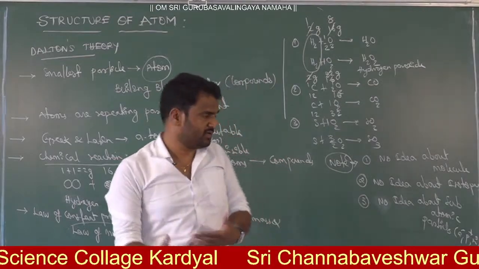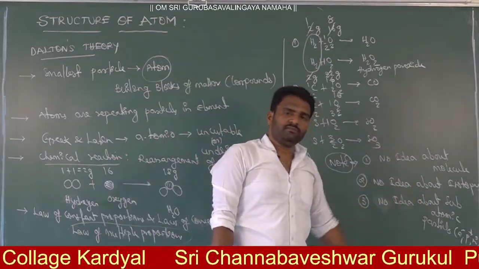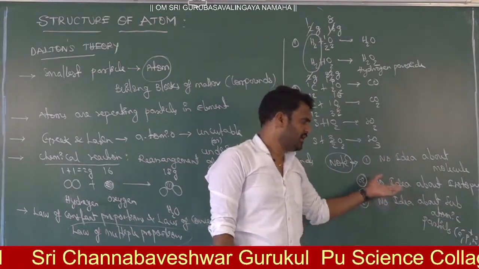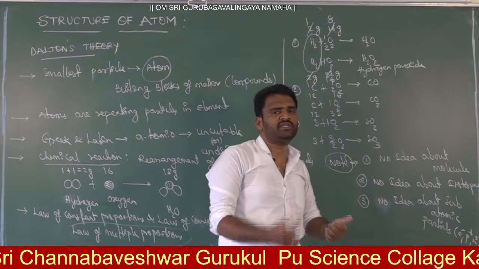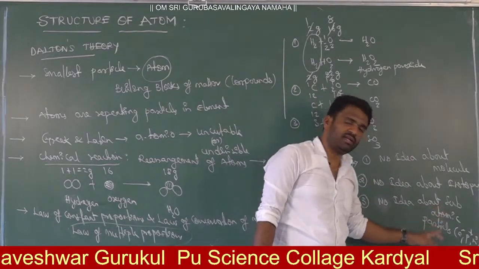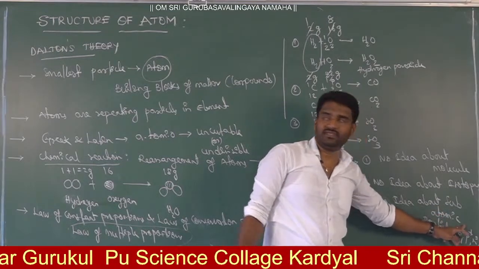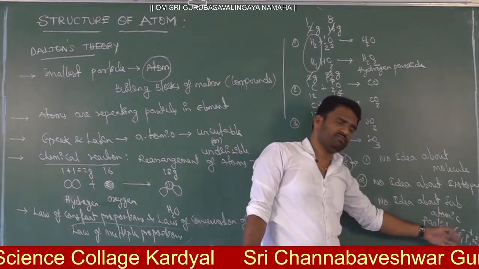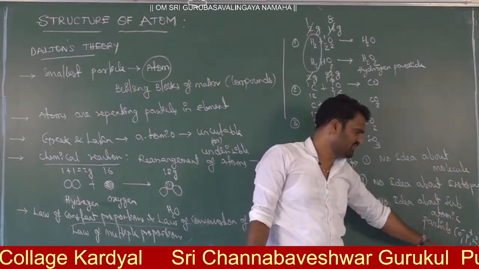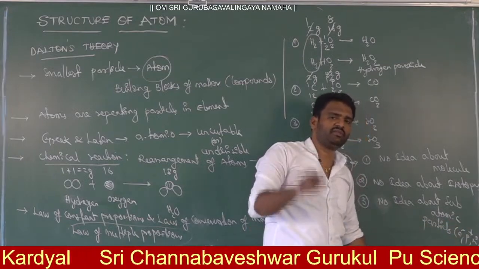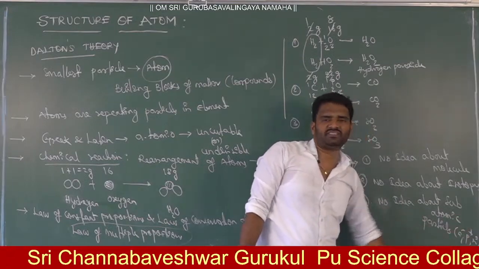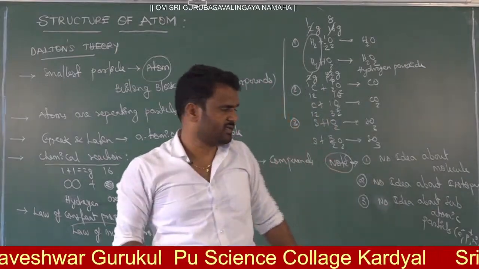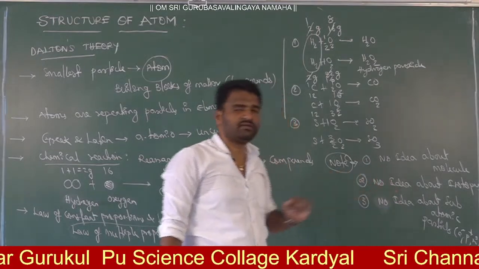How did scientists discover the electron, and what is the experimental evidence? How did they discover the proton, and the neutron also? After the discovery of subatomic particles, how are they arranged in the atom to give stability to the atom? What is an electron and where is it present in the atom? What is a proton and where is it present? What is a neutron and where is it present in the atom? Experimentally, one by one, step by step, we will discuss the discovery of subatomic particles.